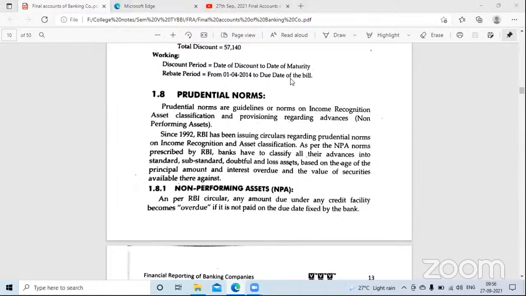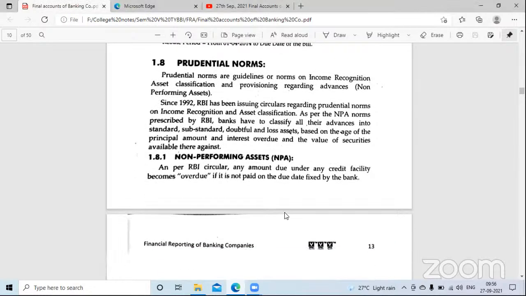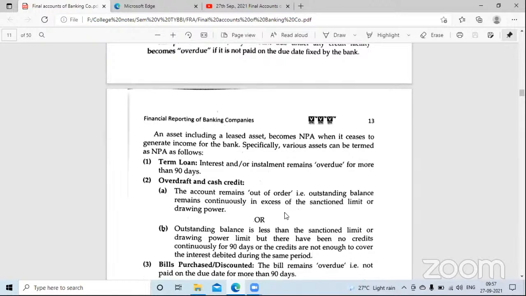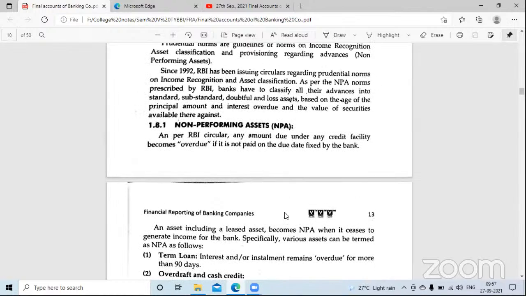So slowly and gradually the bank will keep checking, suppose 2 months have passed, 3 months have passed. When can you say that a particular asset has stopped generating income? Asset means, what is the biggest asset for a bank? When the bank gives you a loan, that becomes the biggest asset. So if no income is generated out of that asset, it has stopped generating income.